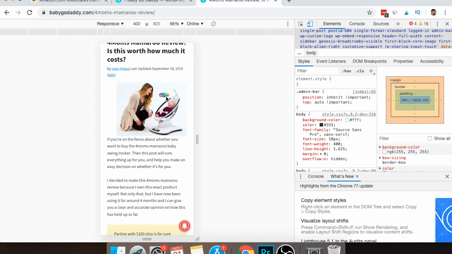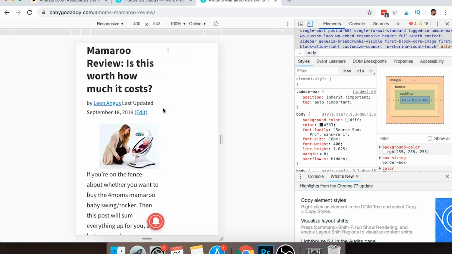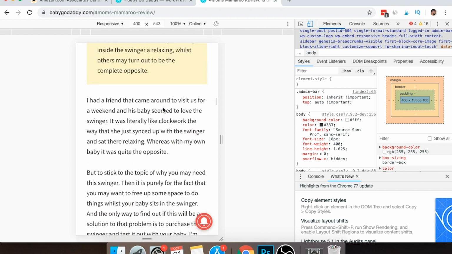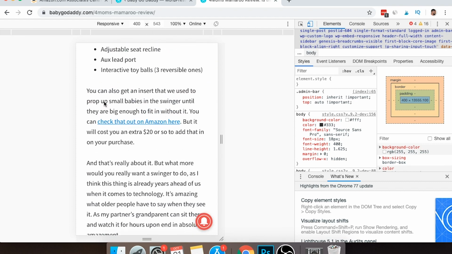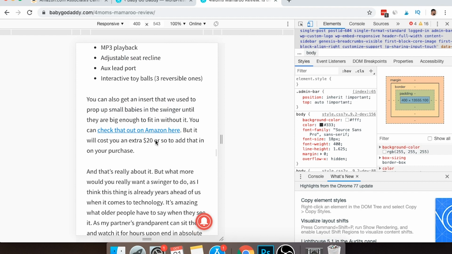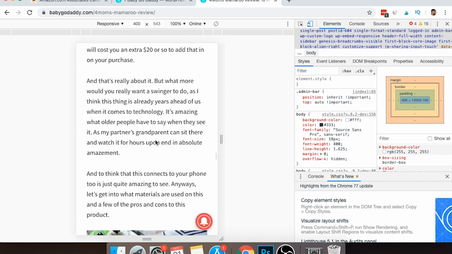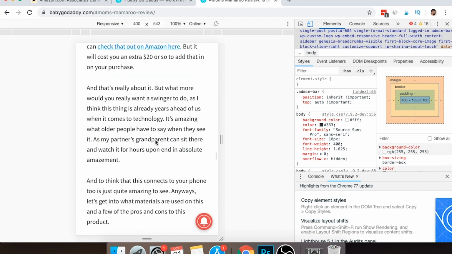Alright, so I'm just going to go to responsive and then put it back to 100%, and there we go. So what we're going to do is try and find if we can see any links on this site, and then see if it pops up. So something like this would usually trigger the ad. Alright, so it doesn't seem to be working on here. So what we're going to have to do is head over to my mobile, and I'll finish the rest of this tutorial.